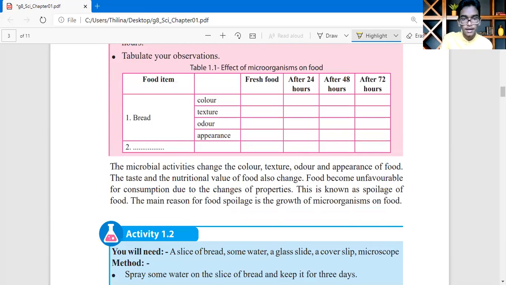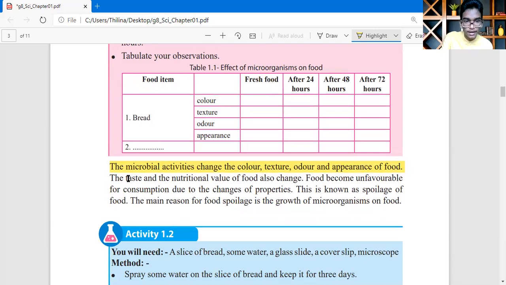The microbial activities change the color. Yes, you can underline this. The activities change the color, texture, odor, and appearance of the what? Food. The taste and the nutritional value also change.